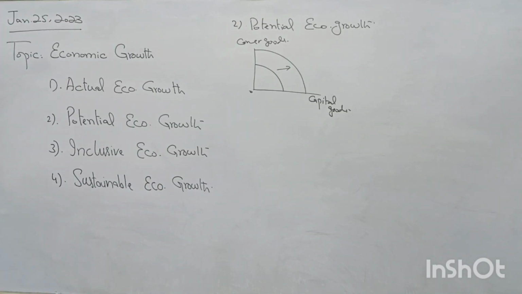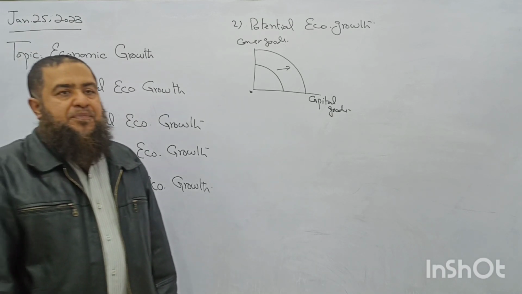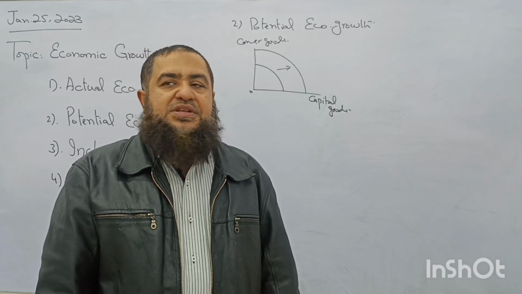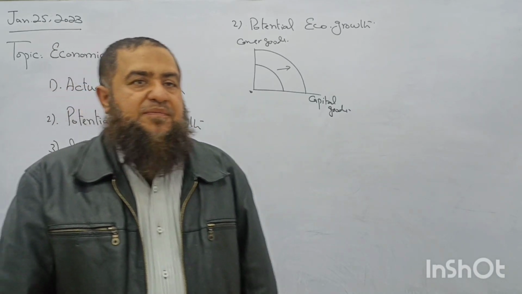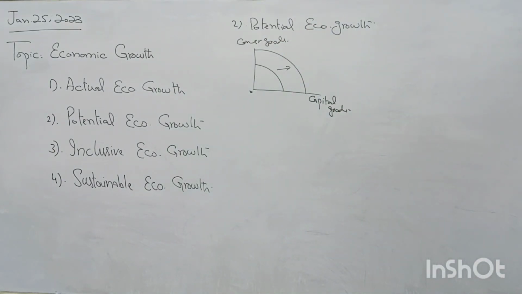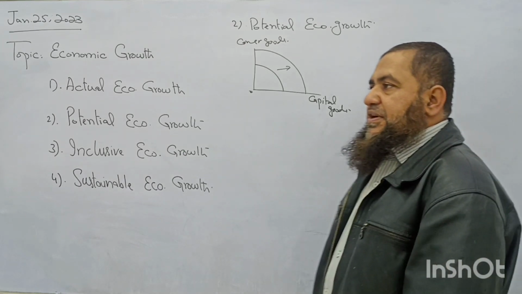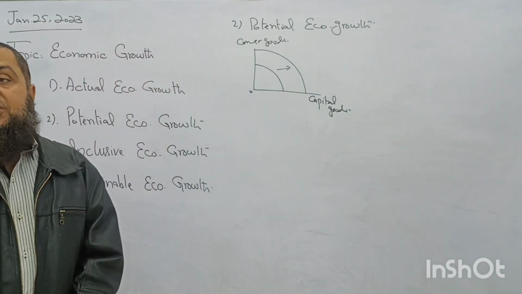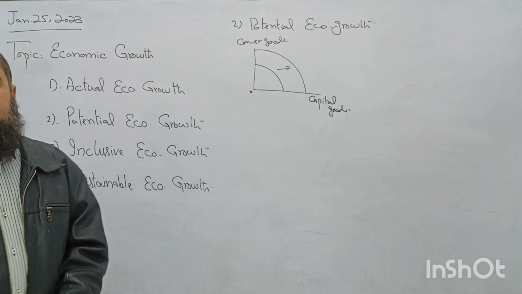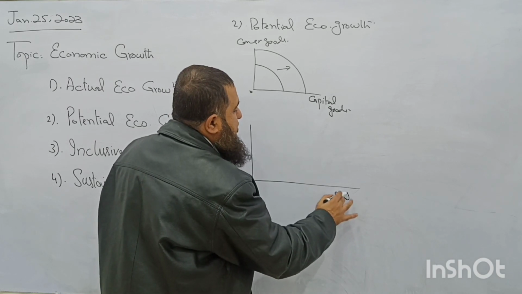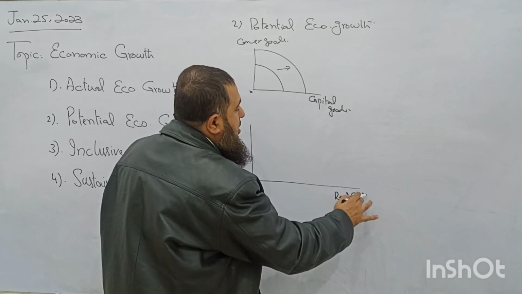When the resources have increased in quantity and quality, in all forms, like manpower has increased, the labor force is now more qualified and trained, and capital goods have also increased, and at the same time we are having better fertility of land. So when PPC is shifting outward, it shows us potential economic growth. How to show this potential economic growth?